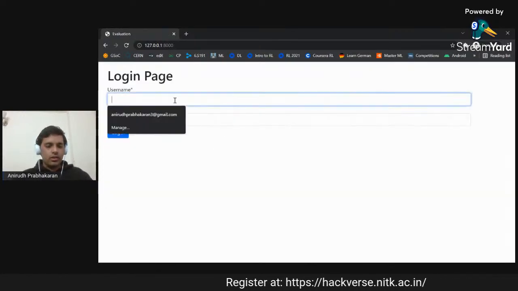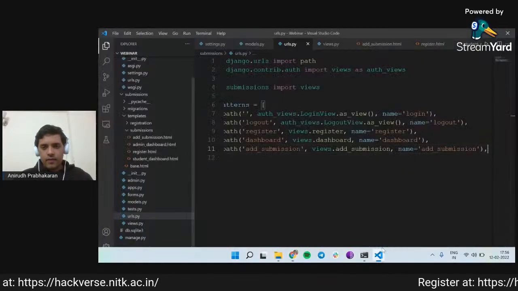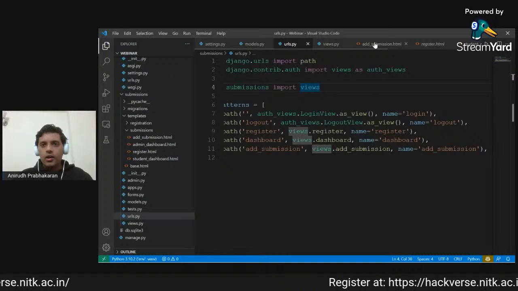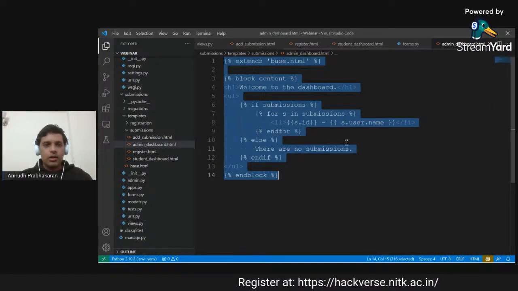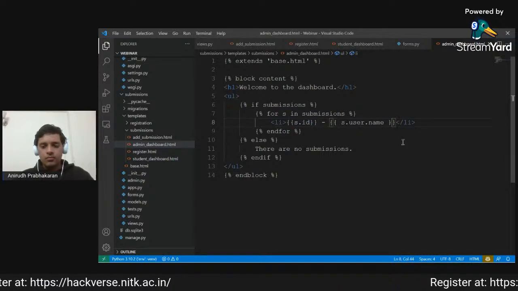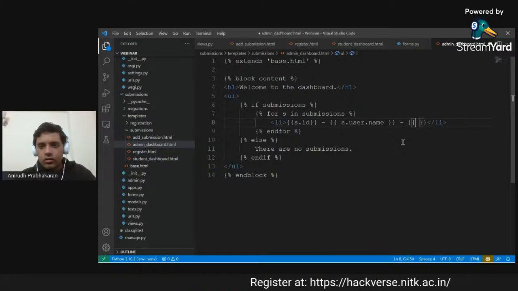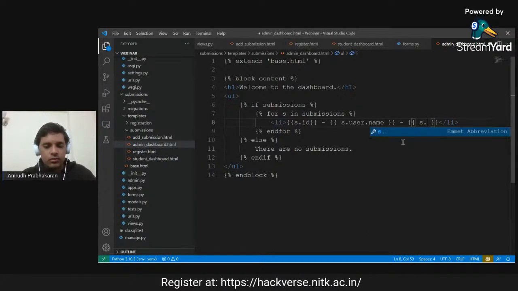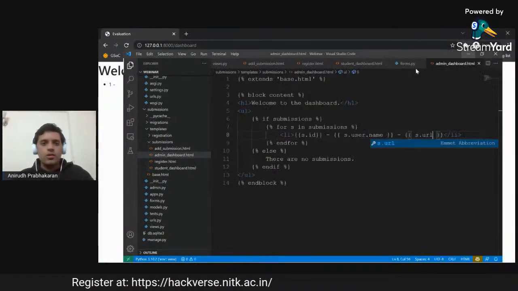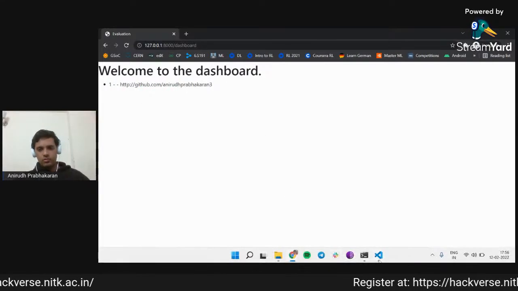So now if I log in as admin, yeah, I was just displaying on the admin dashboard. So for SID I am displaying the ID of the submission, the username. Actually I'll also display the submission URL so that it becomes unambiguous. Okay, so on this I see, okay, so this submission URL is also available.